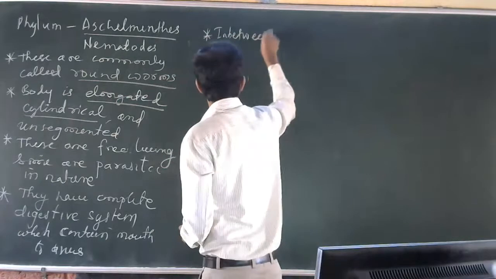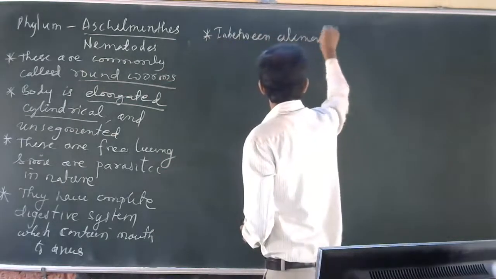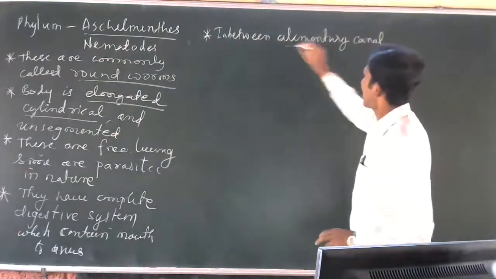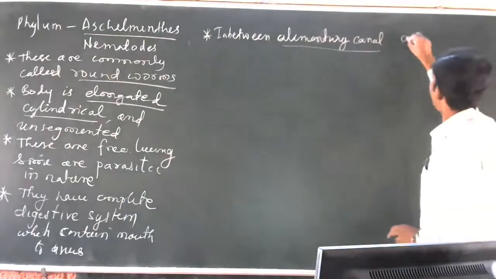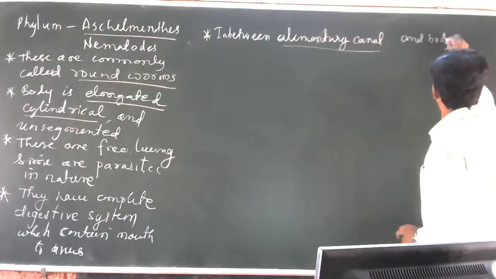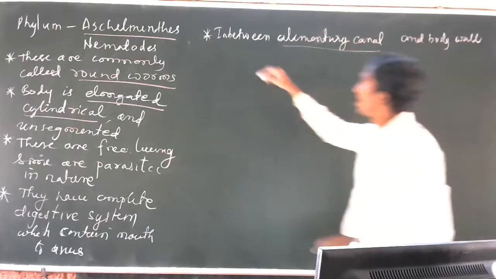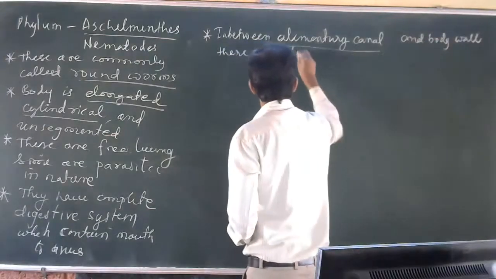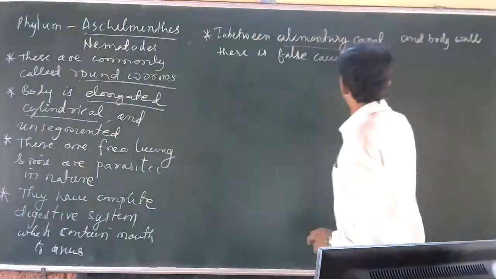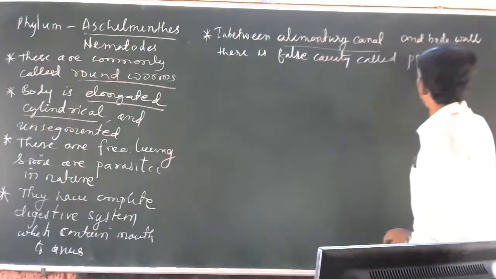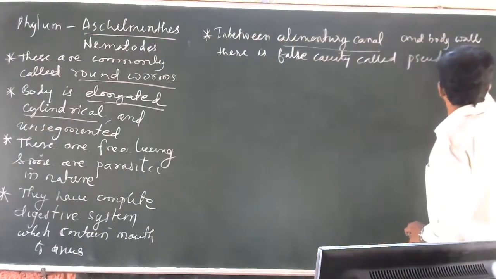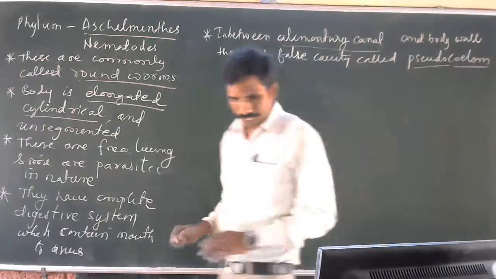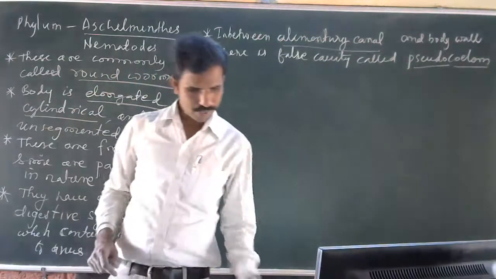So in between the alimentary canal, that means the digestive system, and the body wall, there is a false cavity called pseudocoelom. Pseudo means false cavity. False cavity will be there. Understood?